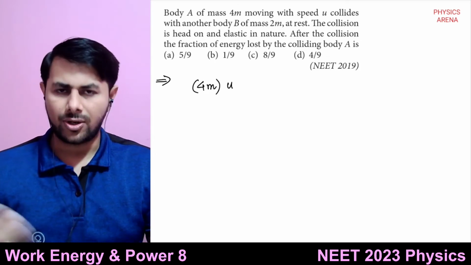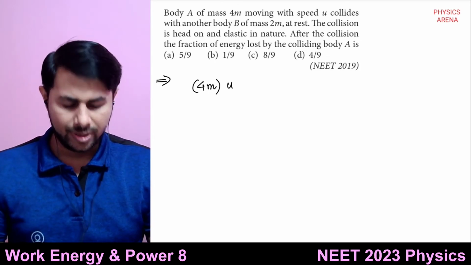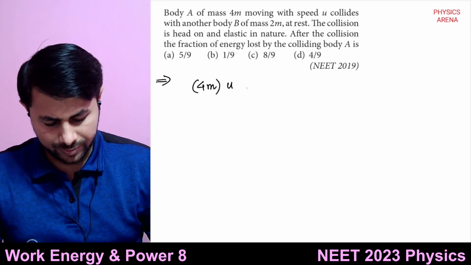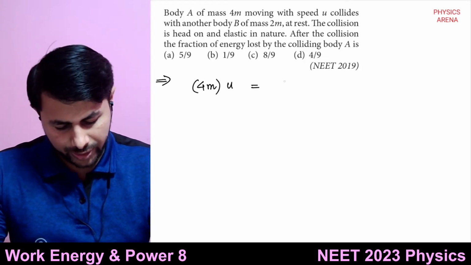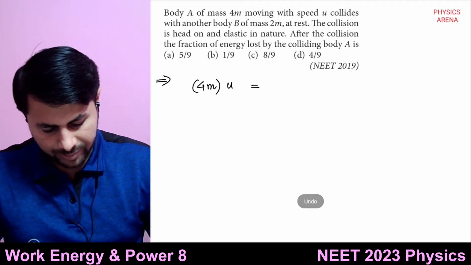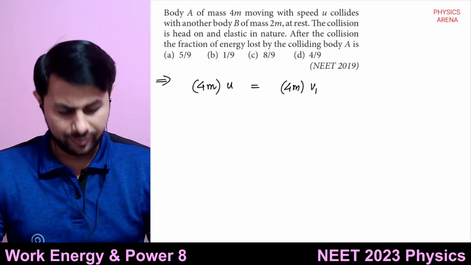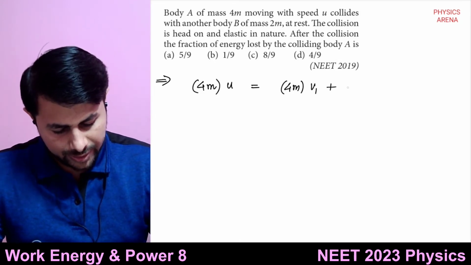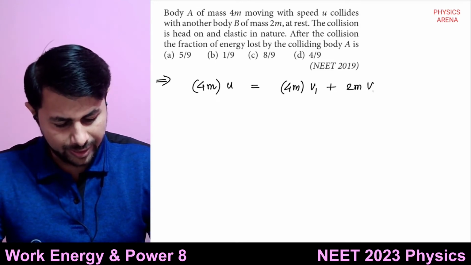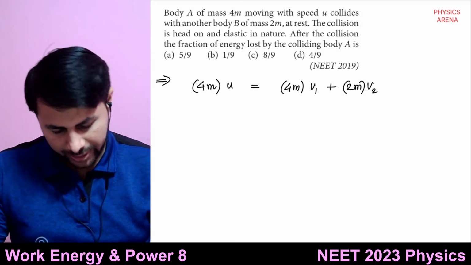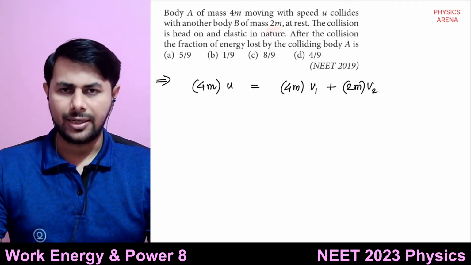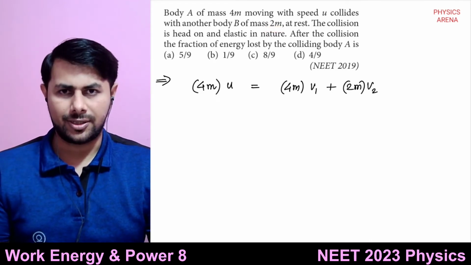So according to law of conservation of momentum, we can write 4m times u is equal to what? 4m times, this is mass of first body multiplied by its velocity v1 plus 2m multiplied by v2. Mass of second body is 2m, right? So it was at rest initially.